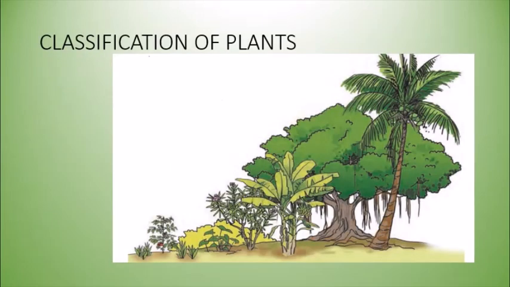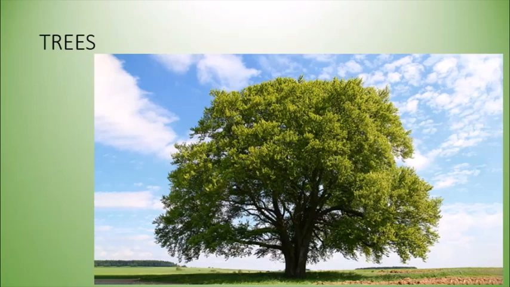Now children, plants can also be classified according to their shape, their size, their height. So according to that, plants can be classified into trees or shrubs or herbs or vines. So the first classification of plant is into trees.